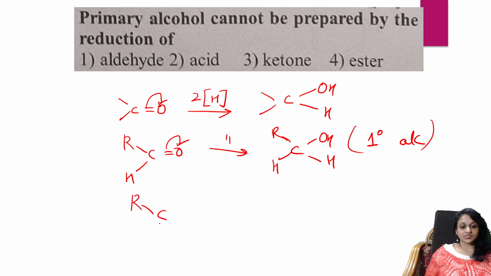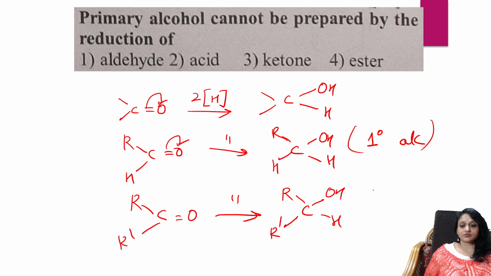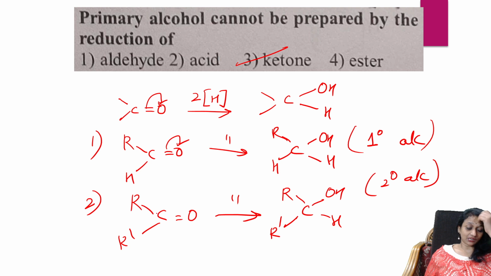Let us see ketones. Ketones on reduction, same: carbon, one alkyl, one more alkyl group, and one OH and H. Ketones on reduction give secondary alcohols. So, primary alcohols cannot be prepared by which method? Ketones. Because to get primary alcohols, I have to use aldehydes. Correct? Yes, I can't prepare from ketones.